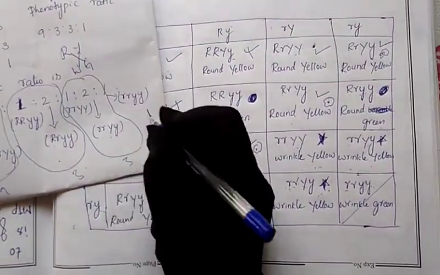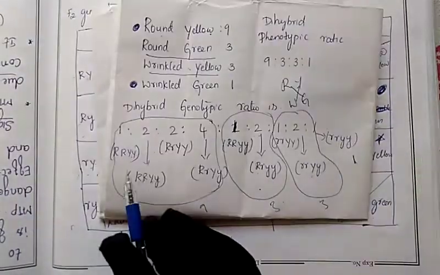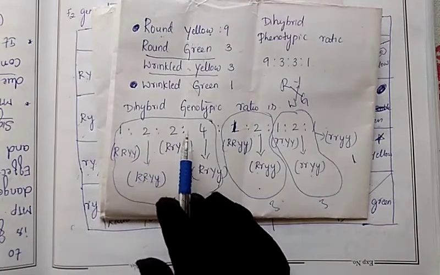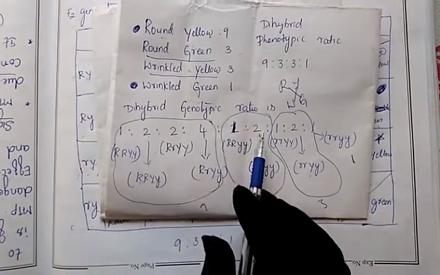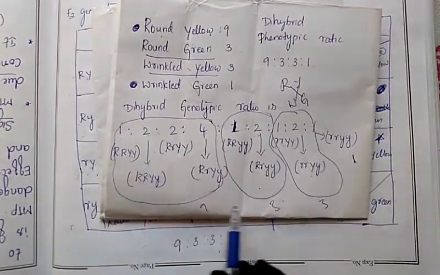9:3:3:3. This is only 1. So where will it come here? Wrinkle green. So in this manner, this is the genotypic ratio: 1:2:2:4. And this one 1:2, wrinkle is 1:2. And green wrinkle is 1. So in this pattern you can remember.